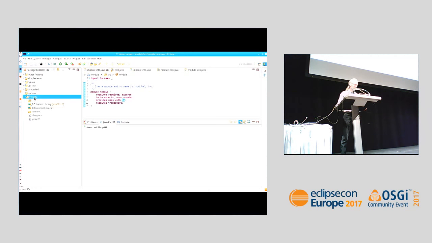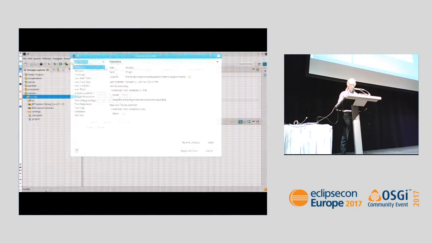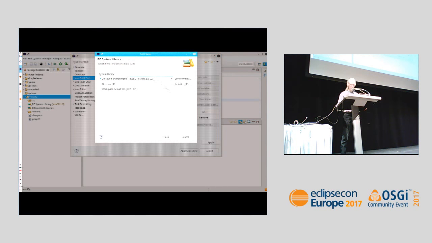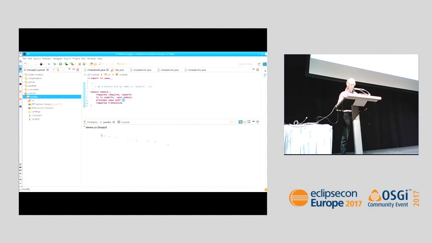So let's go the path and switch the compliance to Java 9. Apply and close. And there are new compile errors. The typical situation, and the first thing we have here is an import can no longer be resolved. Which is because this is an internal class, and well, it may still be there in the JRE, but you don't see the module that contains it.